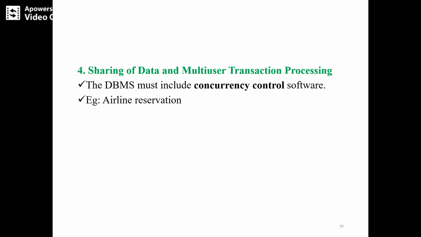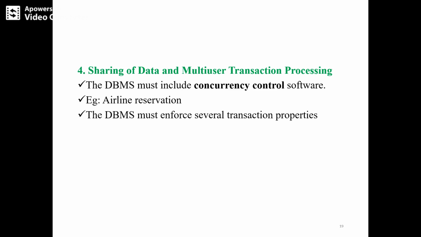A buffer time will be given for the seat which is allotted to you, which you are trying to book. Let us consider, based on the buffer time, it might be 10 minutes or sometimes 5 minutes. That seat has been allocated to you. After 5 minutes, if you do not do the payment process, then automatically that seat will be deallocated from you and it will be open to all other users who want to book the ticket. So the concurrency control software does all these things: blocking the tickets, reallocating the tickets or deallocating the tickets. Those functionalities are done using concurrency control.